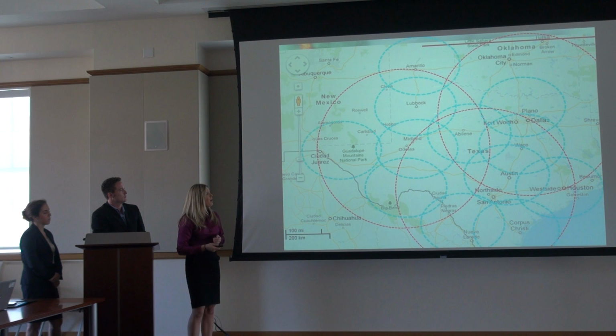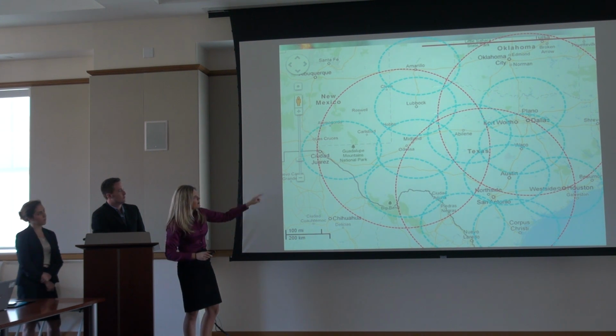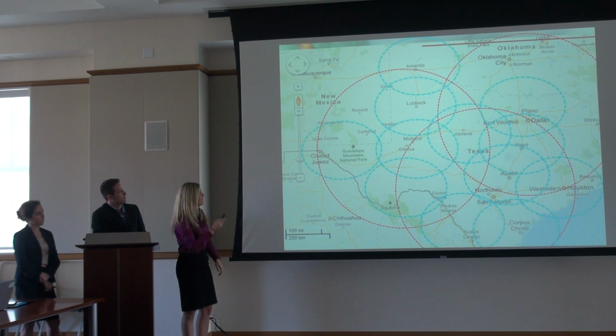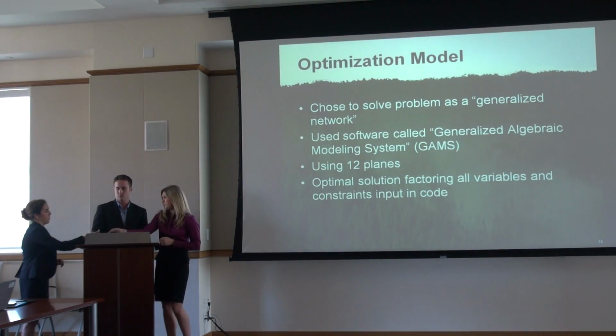This is an overall model. It looks kind of confusing, but you can see the radius around the 3 headquarters cities, and then the smaller radius around each refill and refuel city that we landed on. So that would be the map for the entire network for all the airports. I'm going to hand it over to Kristen to talk a little bit about our optimization model.